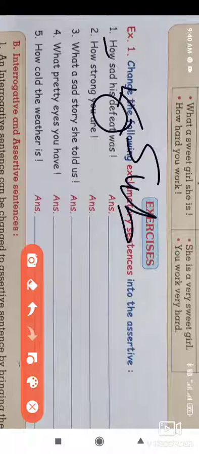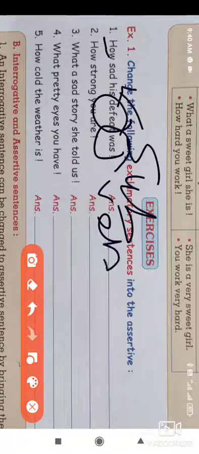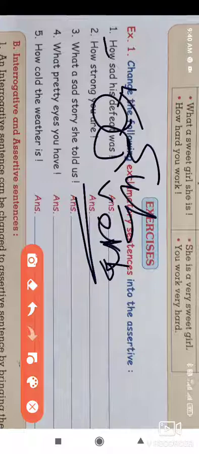The noun defeat comes after, and was is the verb, which comes before very. Now how will we construct it?